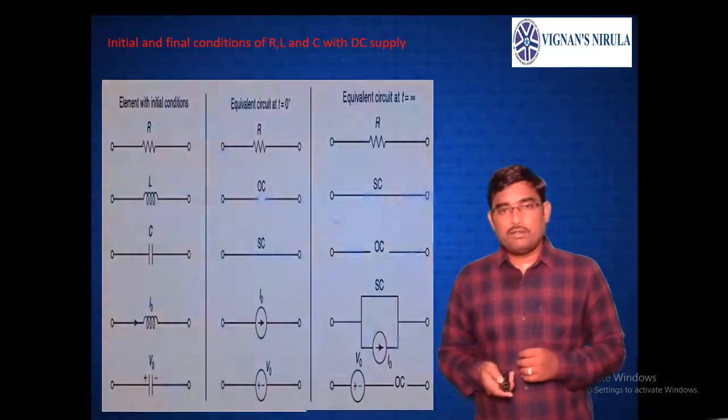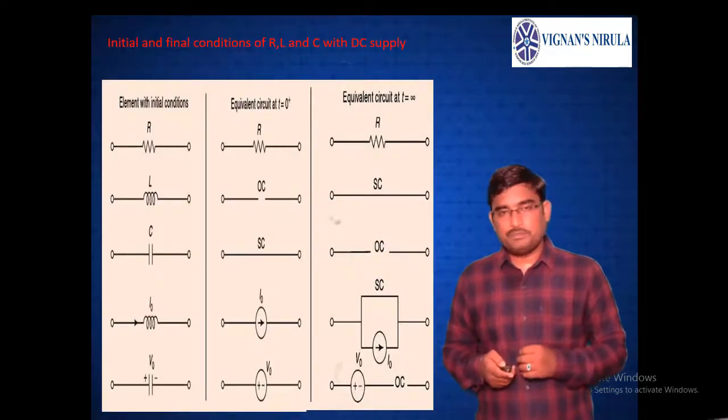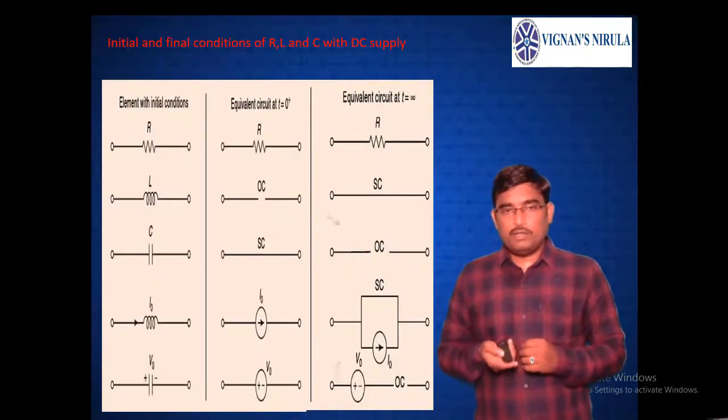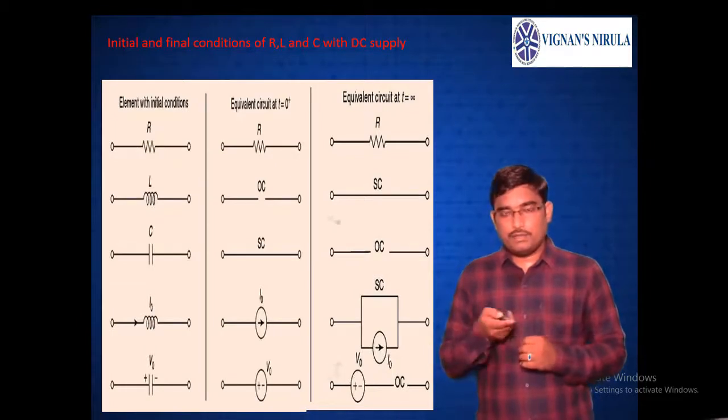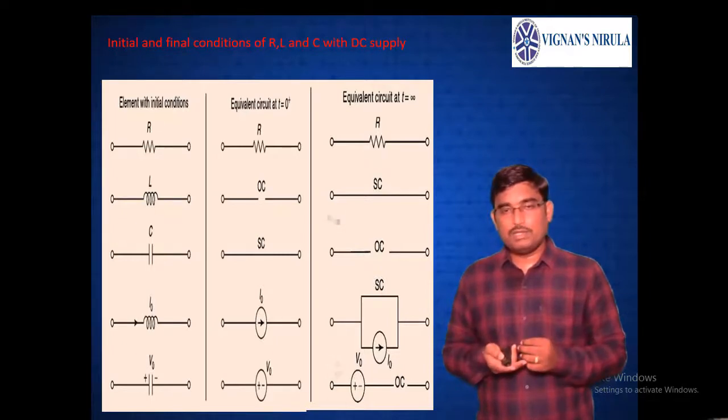Now, initial and final values of RLC. See the diagram. For the element with initial conditions, the first row, that is R, in the equivalent circuit at t equals 0 plus, just after switching, the same element appears. Even at t equals infinity, the same element appears.